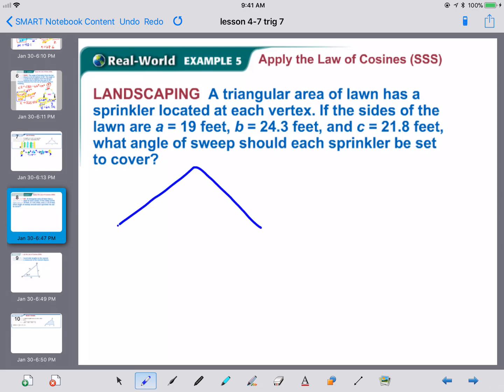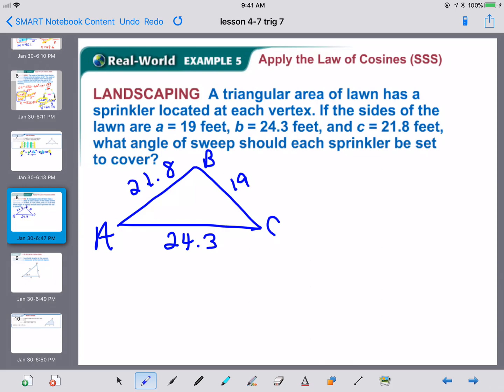So let's draw a triangle. Now this triangle is not to scale. This triangle is kind of just a holder of my information. They told me that A was 19, B was 24.3, and C was 21.8. And we want to know what angle of sweep should each sprinkler be set to cover. So we are really looking for angle A, angle B, angle C. Now, when you don't even know one angle, you are forced to use the law of cosines. I'm going to start out with my C squared.